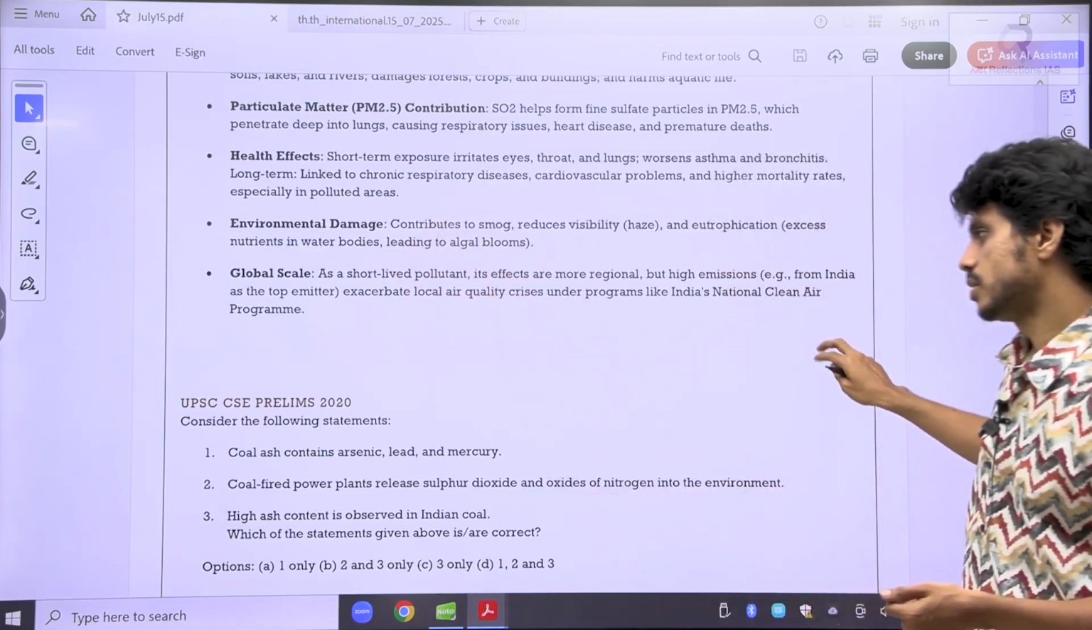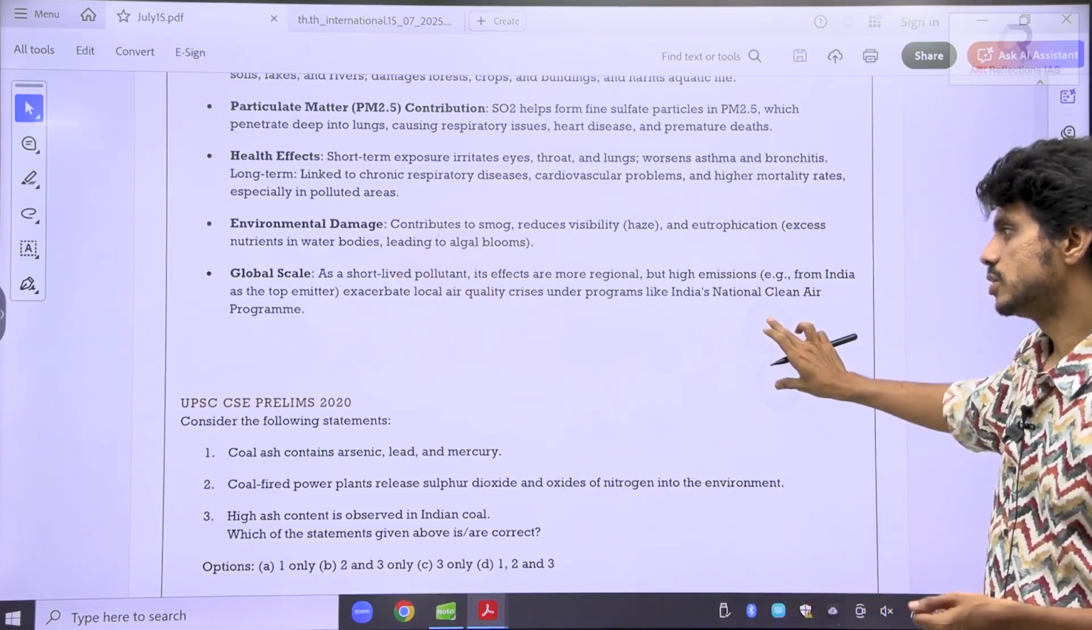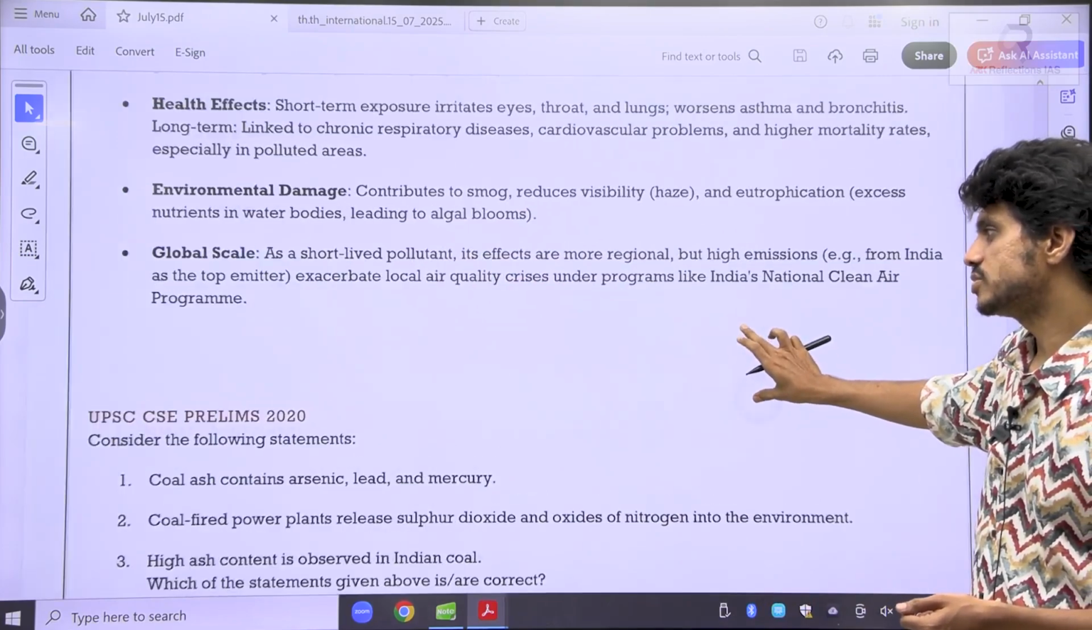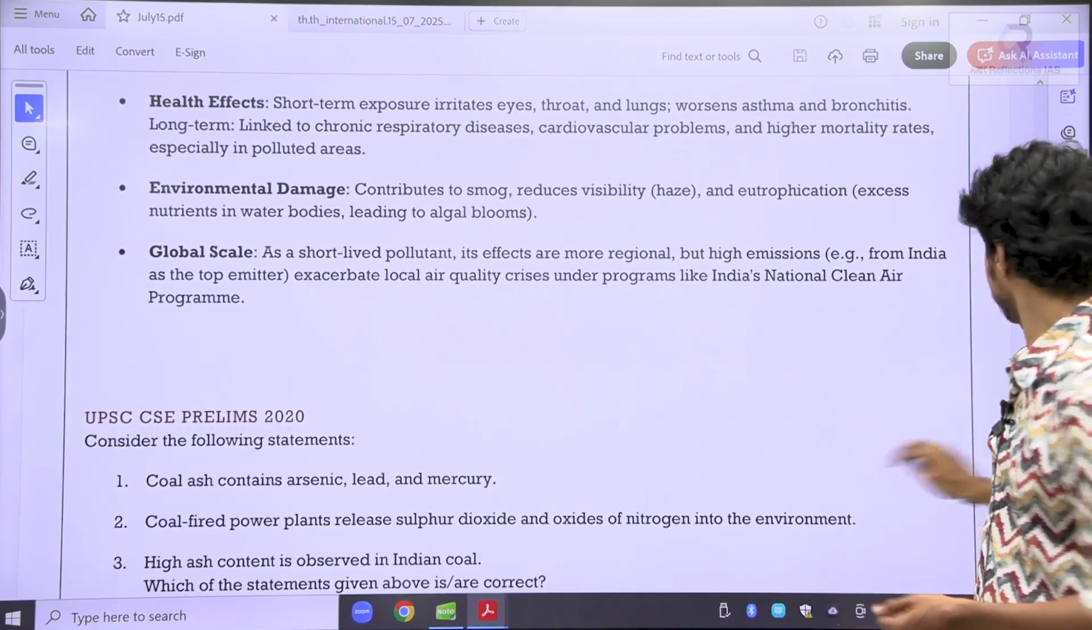Now see here. Try to solve this question. Not that easy, okay, but still give it a try.